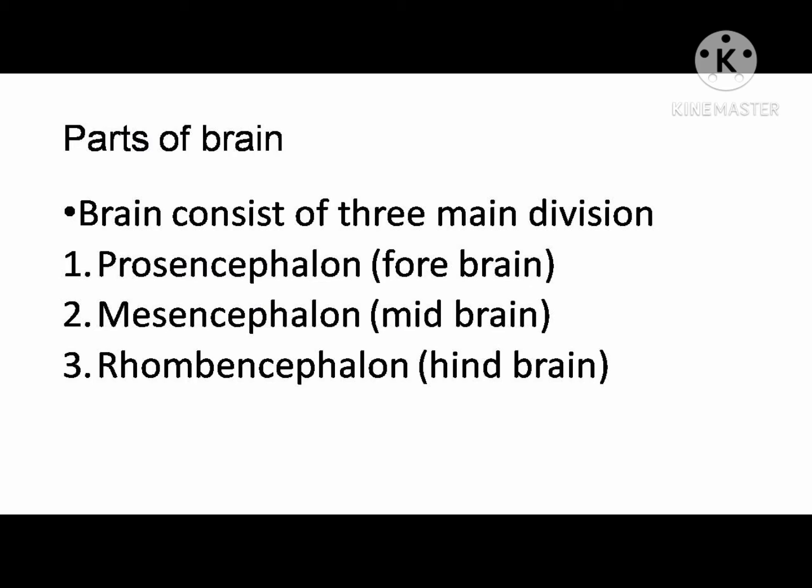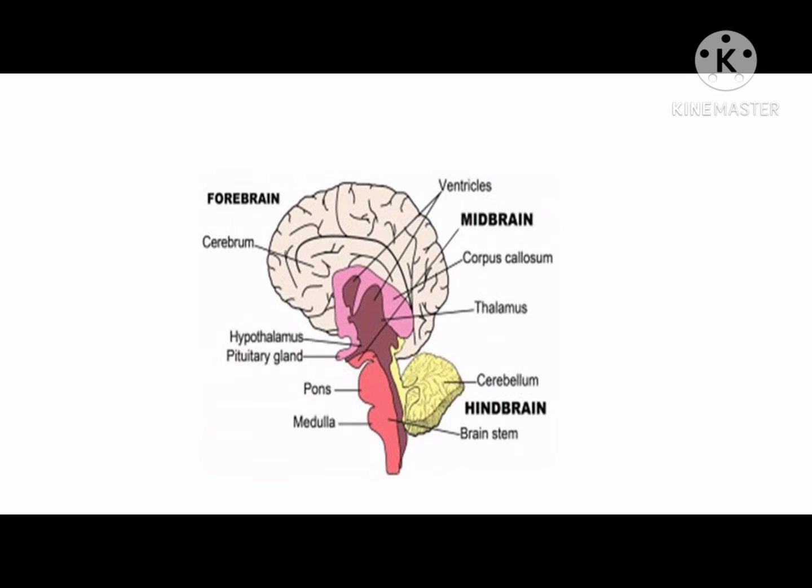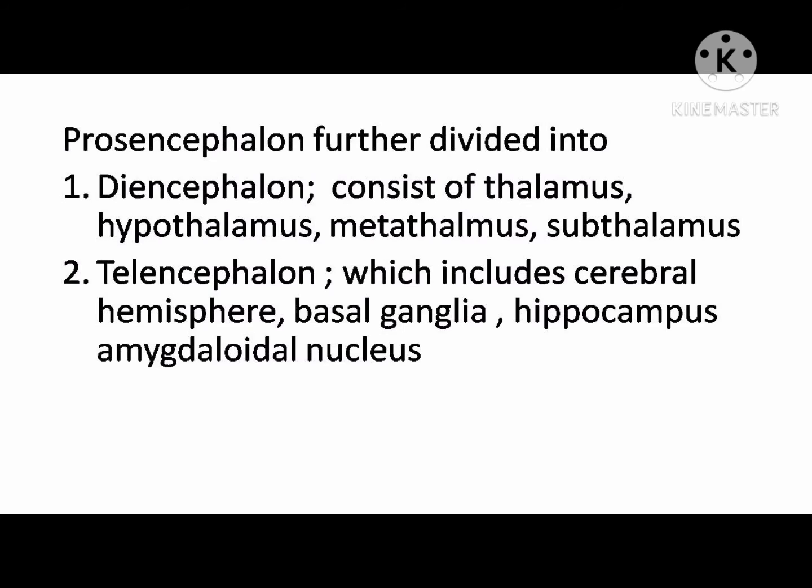Parts of the brain. The brain consists of three main divisions: prosencephalon, forebrain; mesencephalon, midbrain; rhombencephalon, hindbrain. I am attaching a diagram here to make it clearer. Forebrain, midbrain, hindbrain. Prosencephalon is further divided into one, diencephalon, which consists of thalamus, hypothalamus, metathalamus, subthalamus. Second, telencephalon, which includes the cerebral hemispheres, basal ganglia, hippocampus.